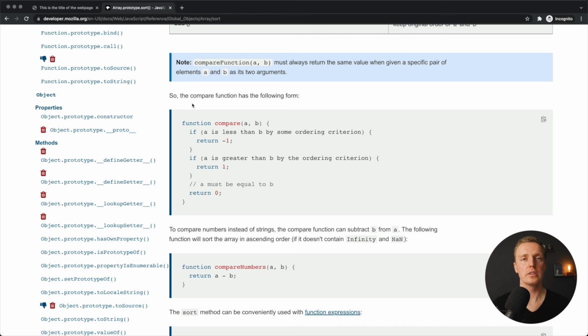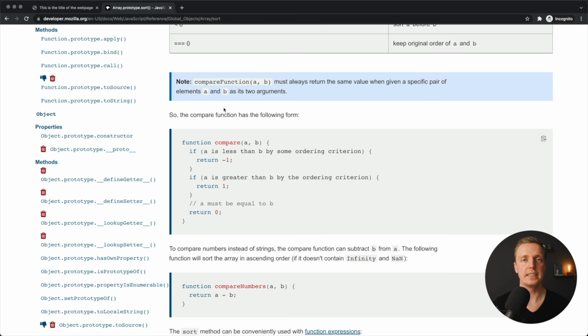If you don't know how the array sort function is working, you can jump to developer.mozilla.org to this URL, and here is Array.prototype.sort. The main idea is that we are calling the sort function on our array, and inside we pass a comparator function with a and b, and in our case it will be the first user and second user, and then the second user and third user, which means it is comparing elements one by one, and here we must return something.